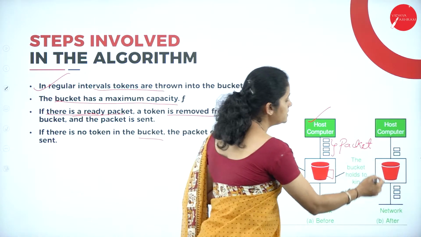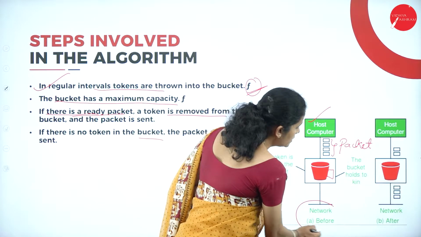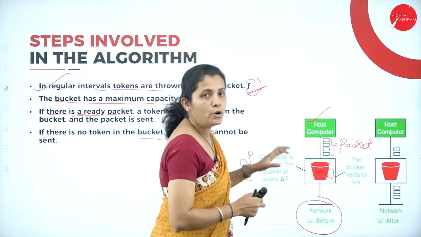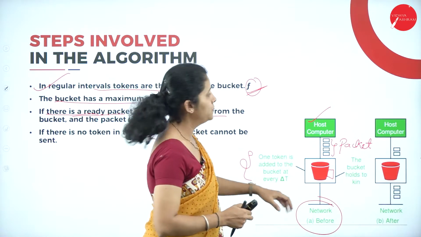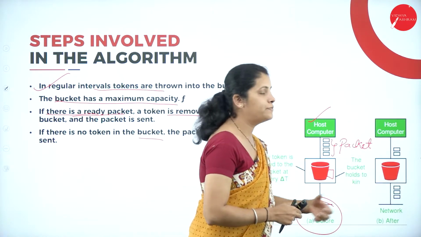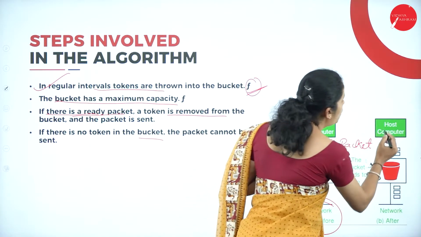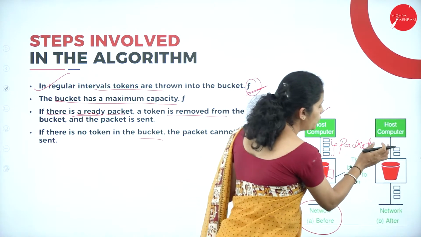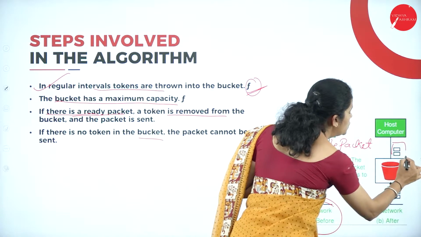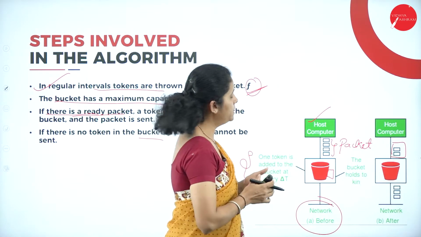Now consider this is the network before, that means before sending the data. So consider the next figure. Here the host computer has only 2 packets.